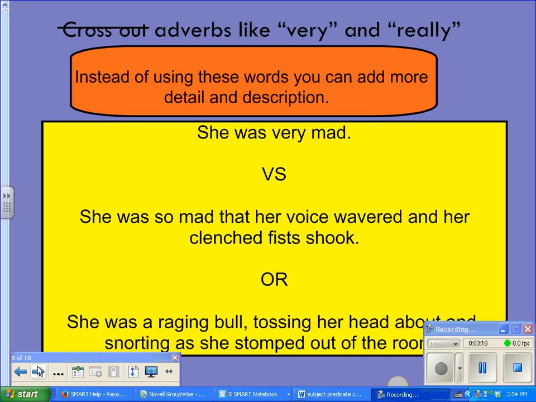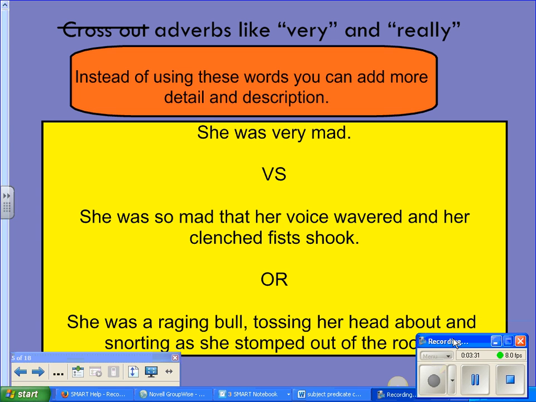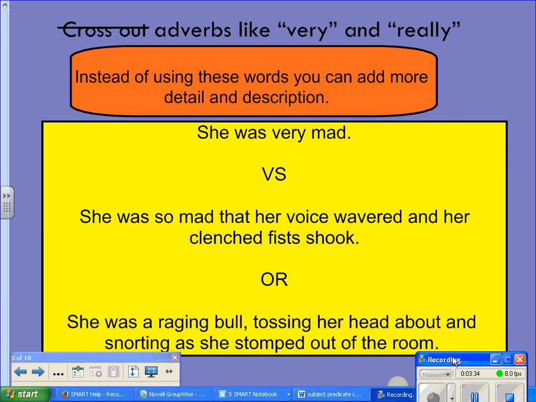Next step, adverbs. You need to cross out adverbs like very and really. Instead of using these words, you can add more details and description as in the examples below. One rule of thumb: if you feel the need to use very or really, chances are you need a better word, a different word choice than the word you have chosen, or to add detail. When you have finished going through and doing that with your writing piece, continue to the next step.